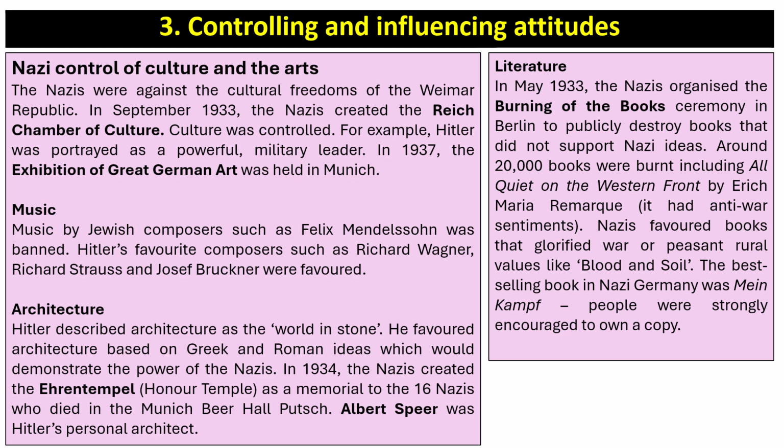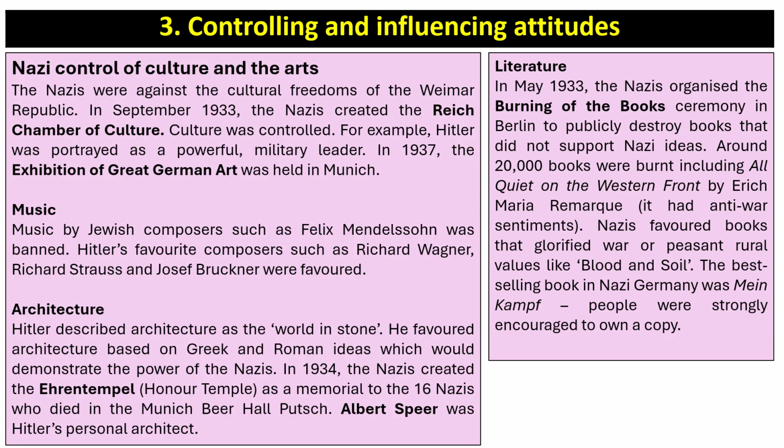Now, in terms of controlling and influencing attitudes, the Nazis had control of culture and the arts. The Nazis were against the cultural freedoms of the Weimar Republic. In September 1933, the Nazis created the Reich Chamber of Culture. Culture was controlled. For example, Hitler was portrayed as a powerful military leader. In 1937, the exhibition of great German art was held in Munich. Music by Jewish composers such as Felix Mendelssohn was banned. Hitler's favourite composers such as Richard Wagner, Richard Strauss and Anton Bruckner were favoured.